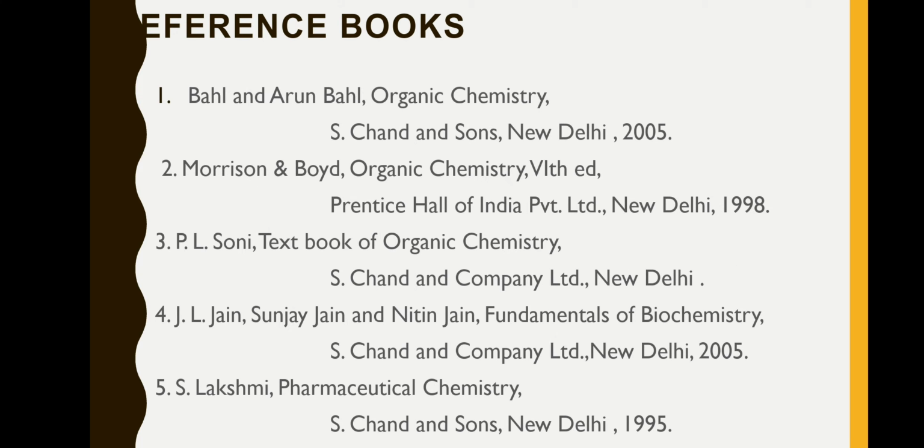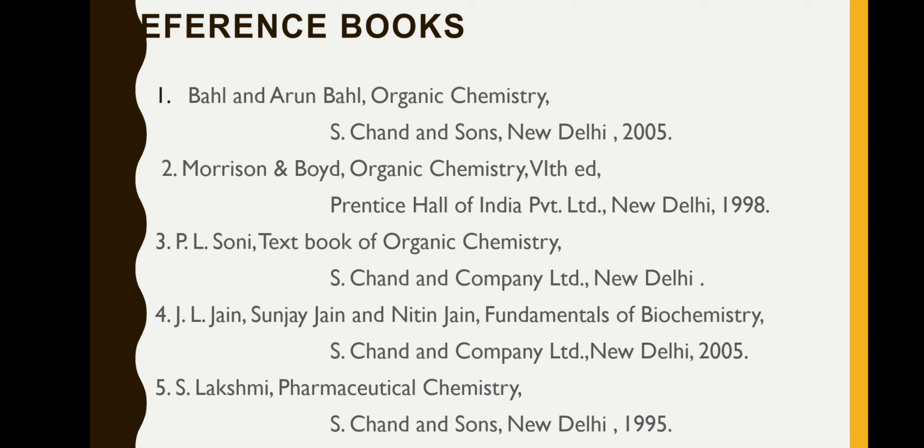Then you have some reference books. Bahl and Bahl, Organic Chemistry; Bahl and Arun Bahl, Organic Chemistry, published by S. Chand and Sons. Morrison and Boyd, Organic Chemistry, 5th edition, Prentice Hall of India Private Limited, that is the publisher name. Then P.L. Soni, Textbook of Organic Chemistry. J.L. Jain, Sanjay Jain and Nitin Jain, Fundamentals of Biochemistry. And S. Lakshmi, Pharmaceutical Chemistry. So these are the books you have to refer for allied chemistry too.